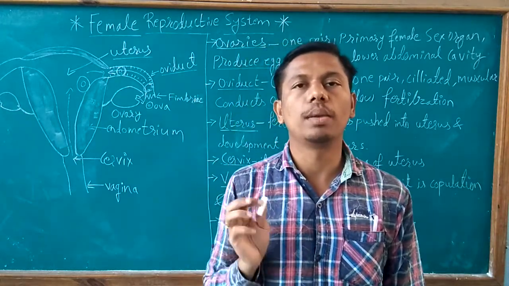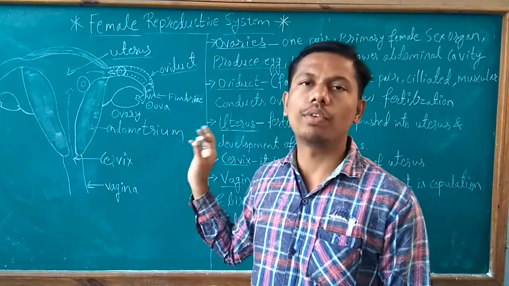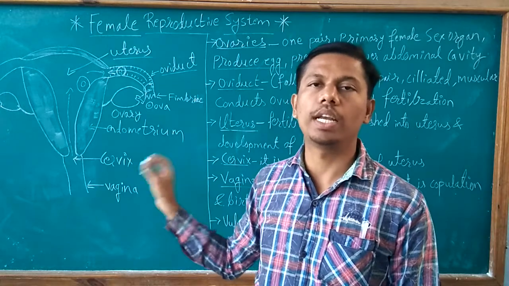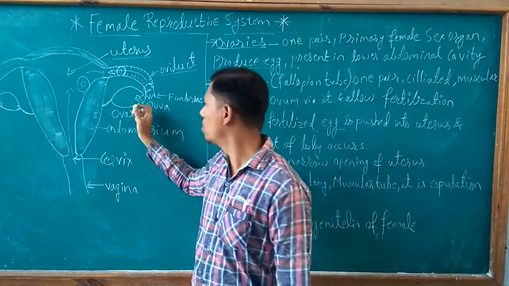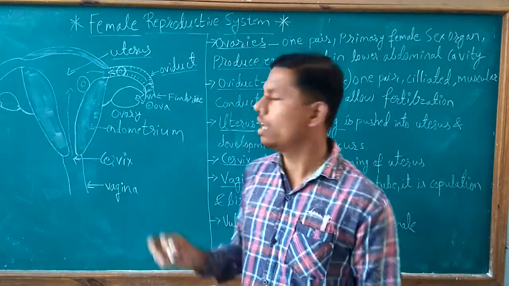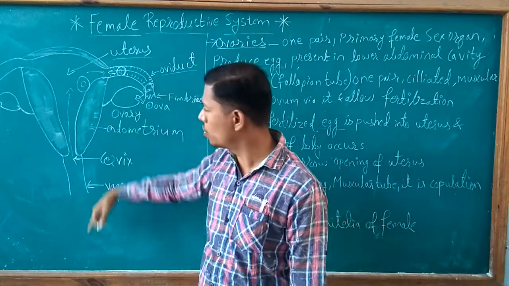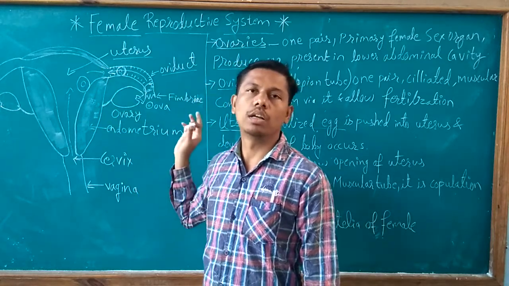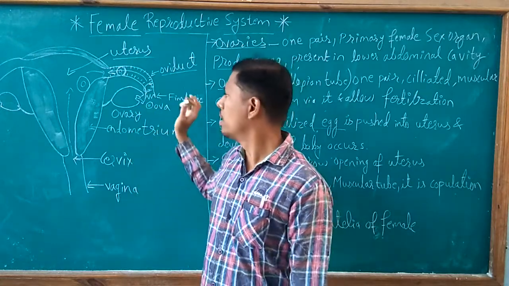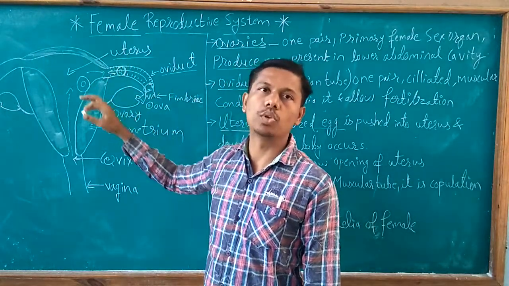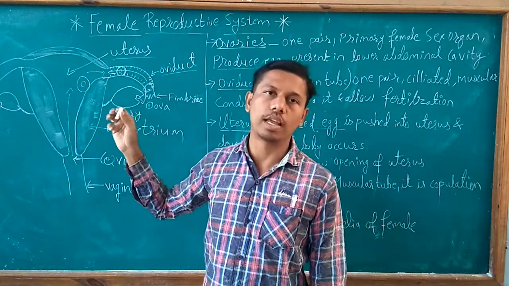Every reproductive cycle means there is a menstrual cycle of 28 days in the female for development of the ova, and after 28 days, if the egg is not fertilized, it is removed out of the reproductive system of the female. Then a new egg is produced by the female reproductive system for the next menstrual cycle.